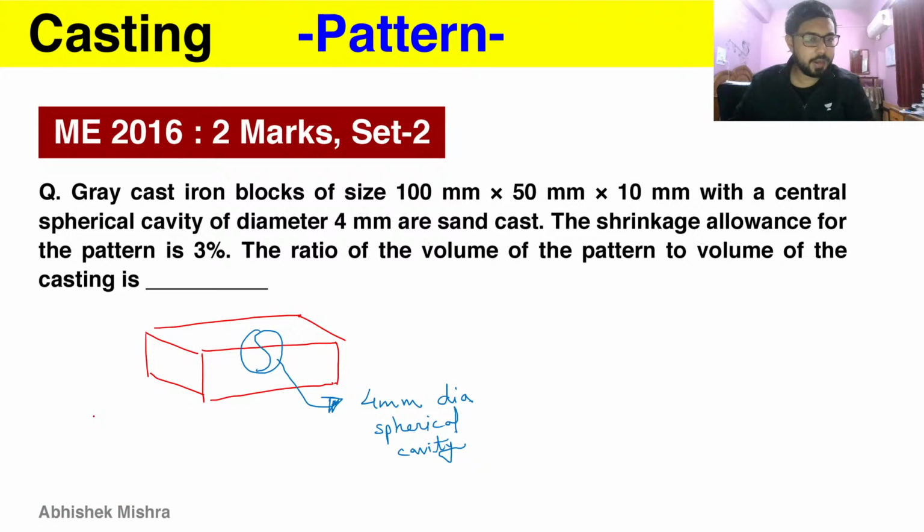And we are provided with the sizes here. And we are also provided that there is a shrinkage allowance given to the pattern, that is 3%.